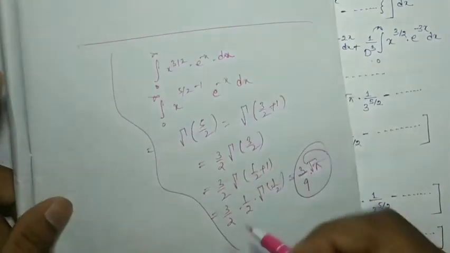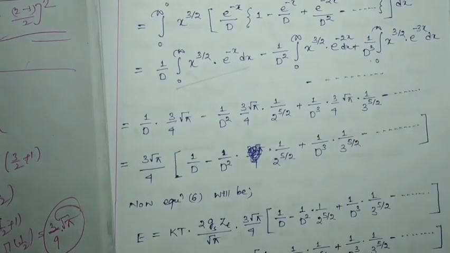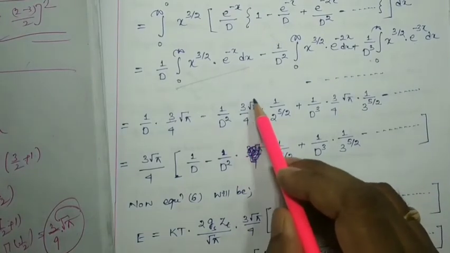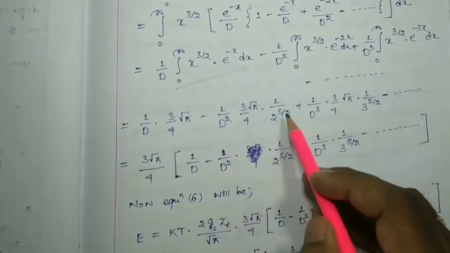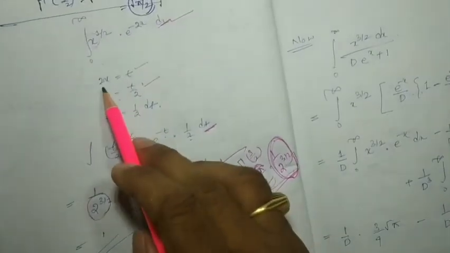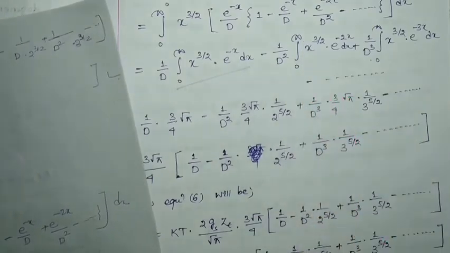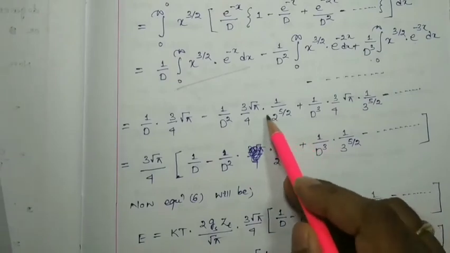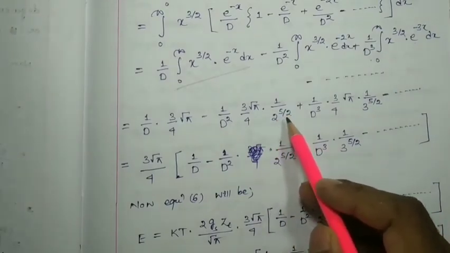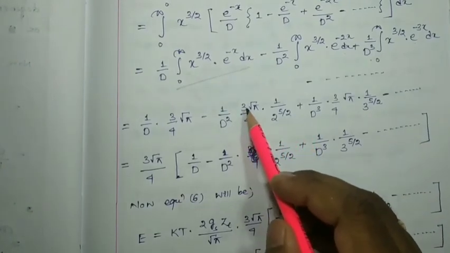Now similarly this can be x to the 3 by 2 e to the minus 2x. Here I have written 3 root pi by 4 2 to the power 5 by 2. Similarly, the same procedure you have to do. You can check by yourself that considering 2x equal to t, and here the x value you have to put as t by 2, then you can get a term 2 to the power 5 by 2 in the denominator, but by using the gamma function, the same 3 root pi by 4 you are going to get.